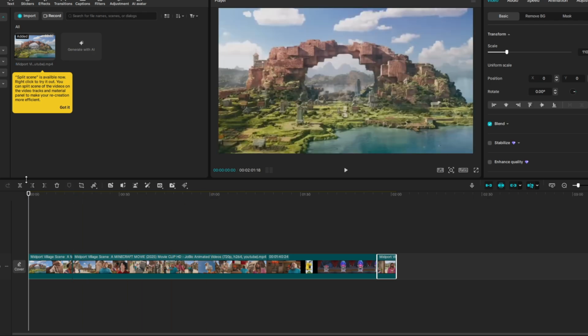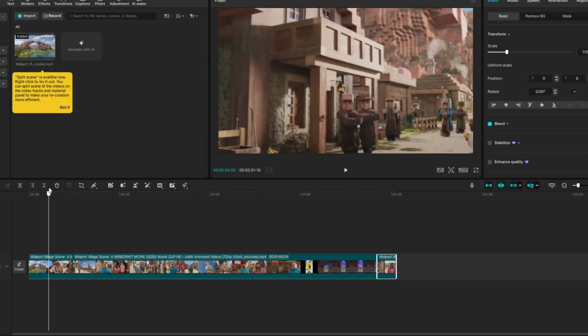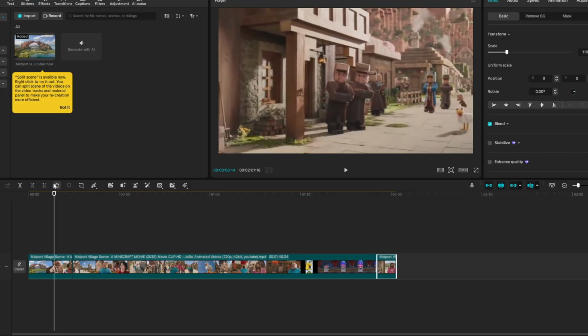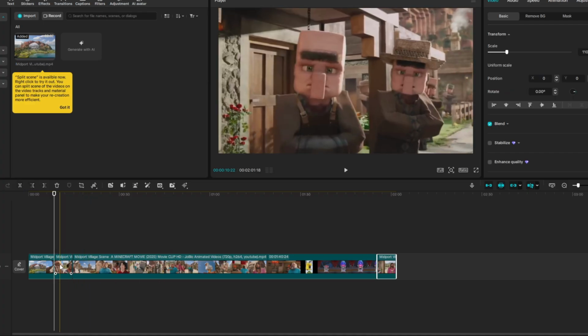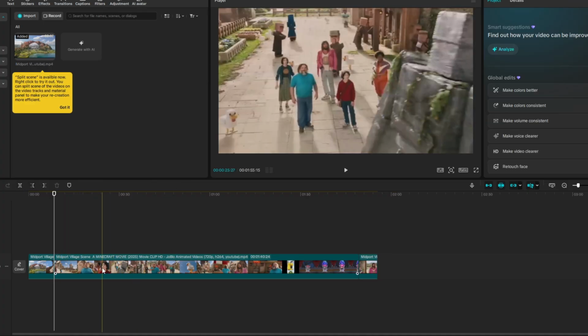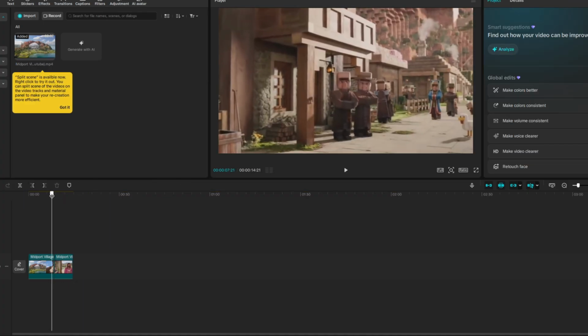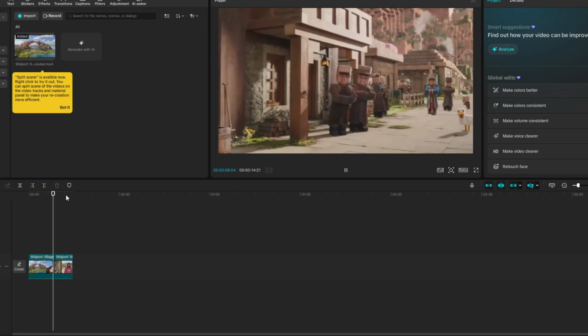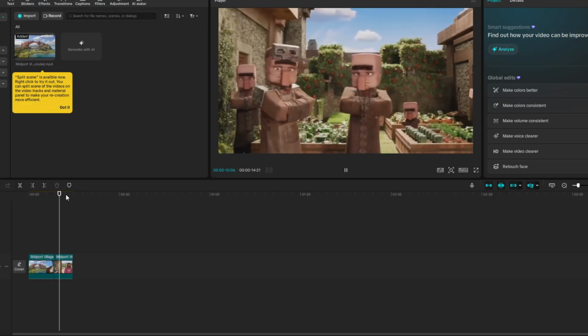So basically, if I wanted to do a movie explanation channel, then let's say I had a voiceover saying that the group arrived in the village, for instance. So I would just basically show this, and here with the villagers, I would just cut before that lady appears on screen. So just split that here, and I would just delete this and this. So basically here, it just shows something like this.